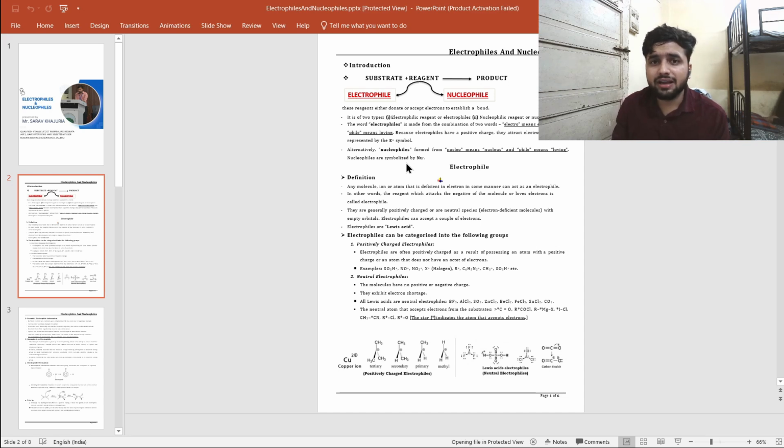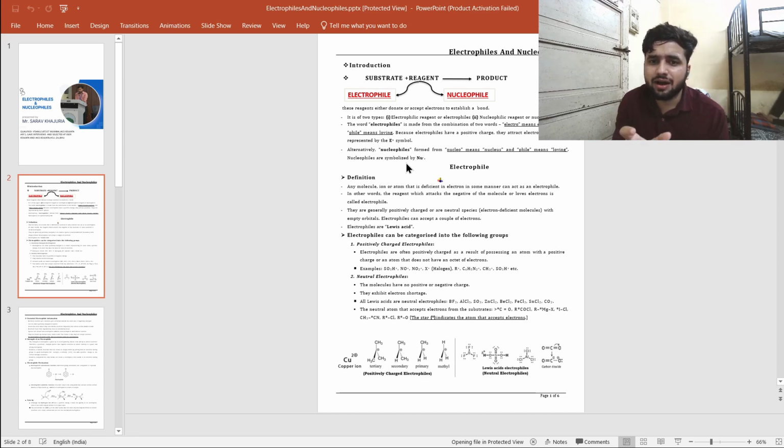As the word itself indicates, electrophile comprises two words, electro and phile. What do you mean by electro? Electro is something like electron, and phile means loving. One who loves the electron is an electrophile. Similarly, it goes with the nucleophile. It comprises the two words nucleo and phile: nucleus-loving.